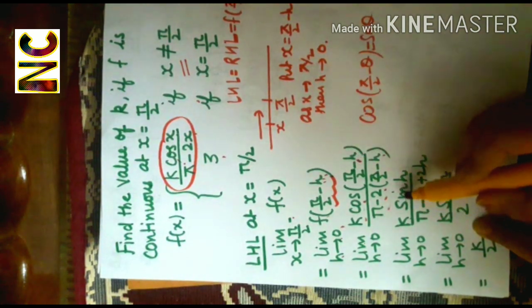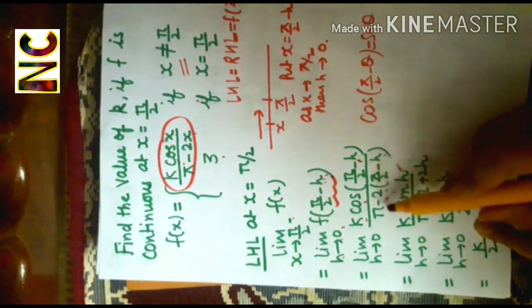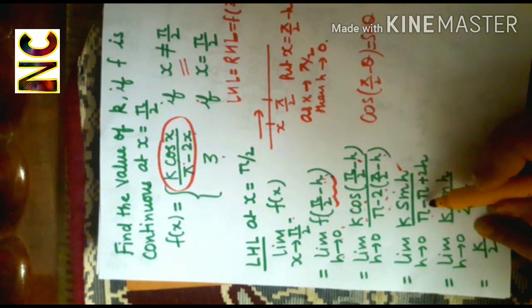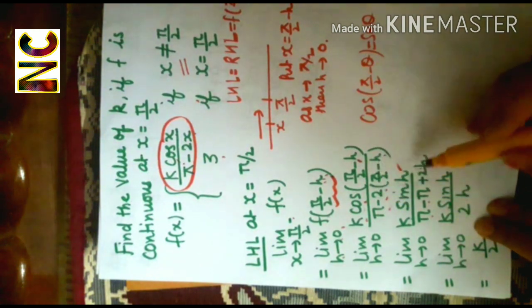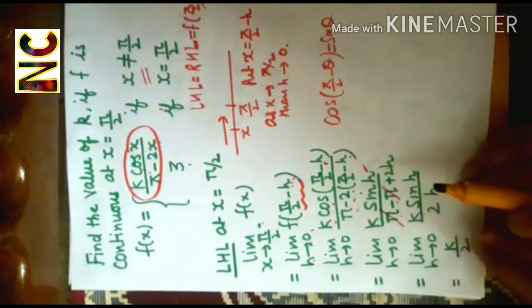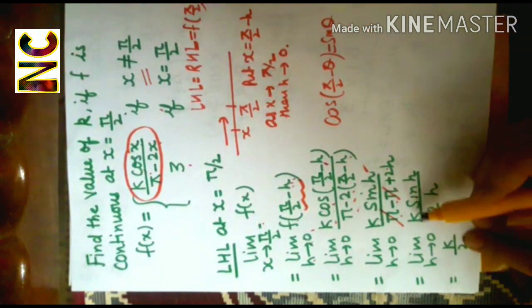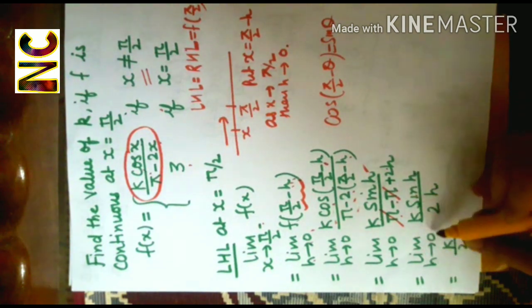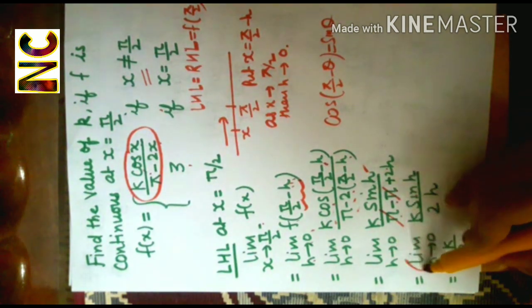So I'll get sine h, and here on simplification it is pi minus pi plus 2h. This will get cancelled out. I'll get limit k sine h over 2h, and h is tending to 0.